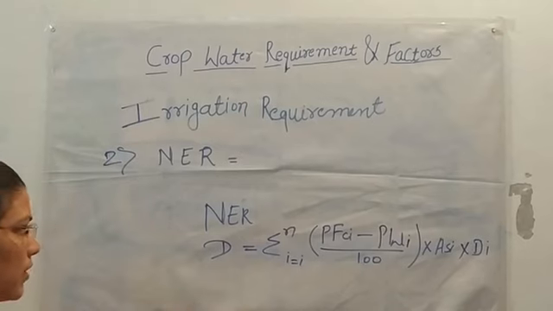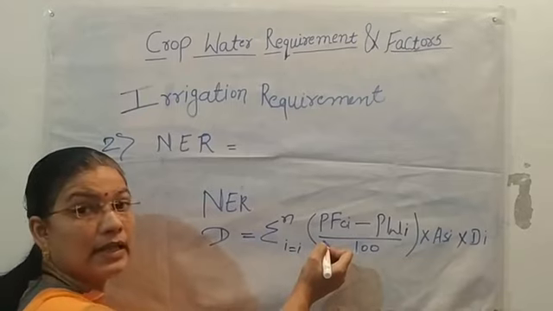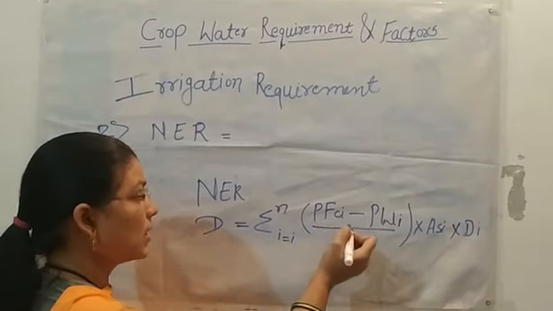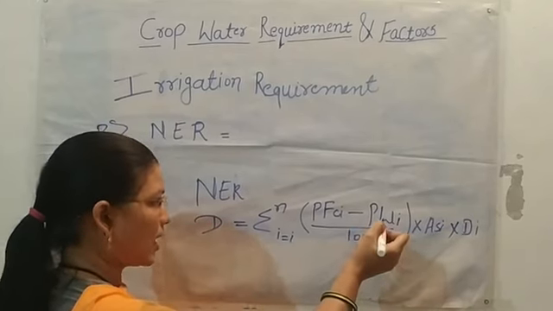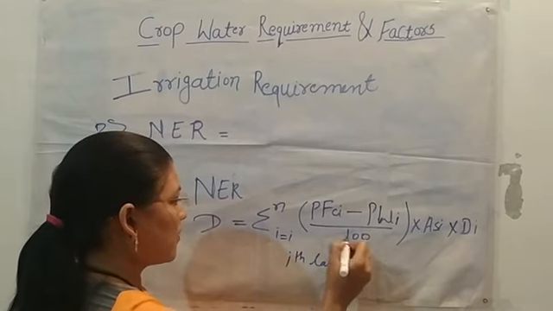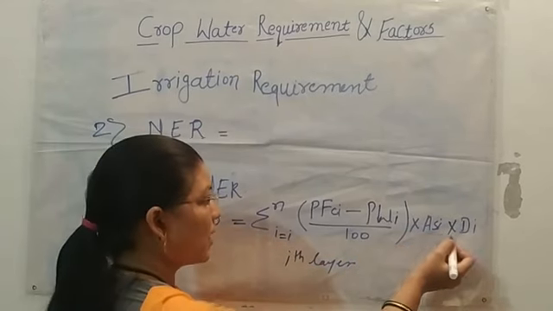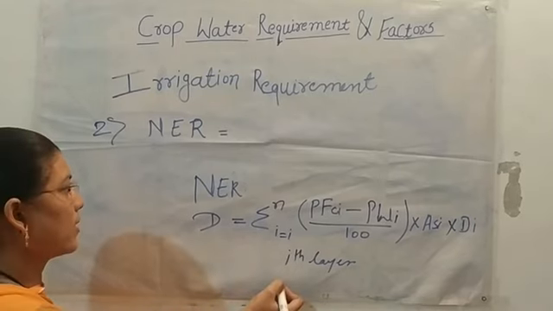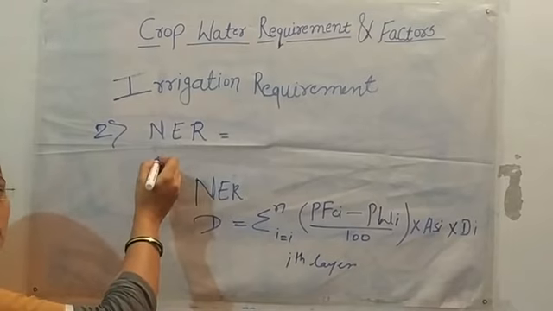This gives the depth of irrigation water. PFi is the soil moisture at the root zone at field capacity, PWi is the effective rainfall at the ith layer, ASi is the specific gravity at the ith layer, and Di is the depth of water at the ith layer. That is how we formulate net irrigation requirement.